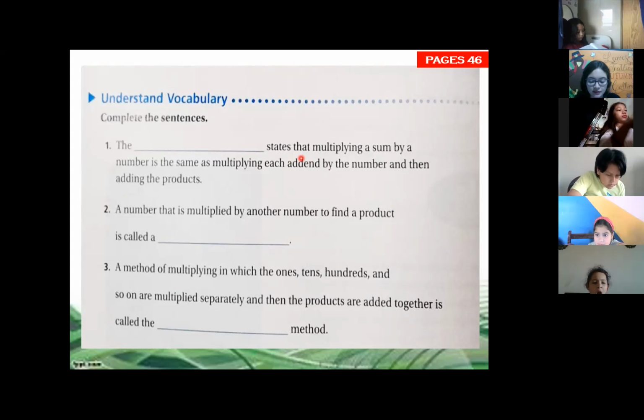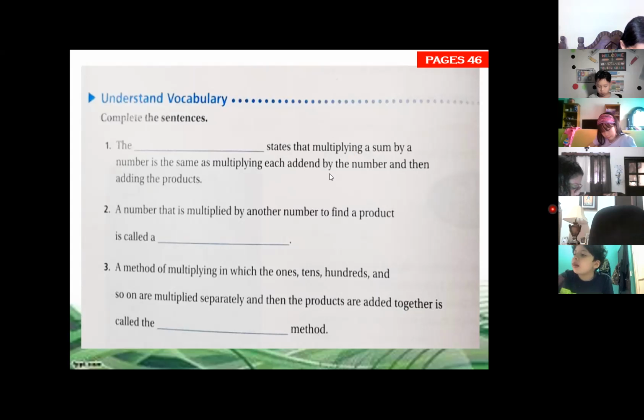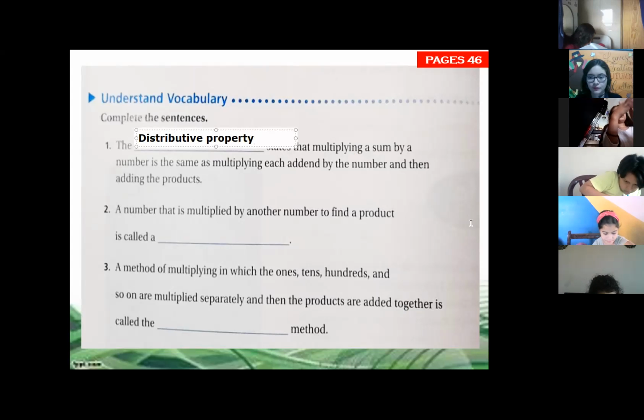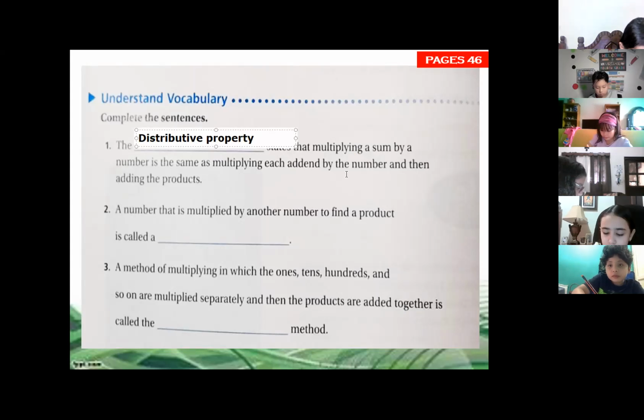Which property is this? Distributive property. You have it on the previous words. So let's write it down here. That is the answer number 1. Distributive property. It states that multiplying a sum by a number is the same as multiplying each item by the number.